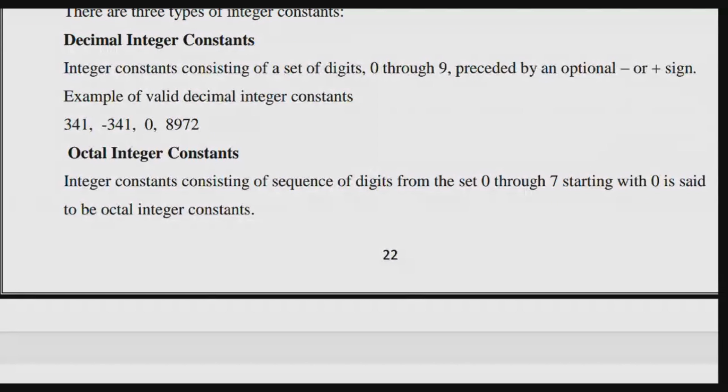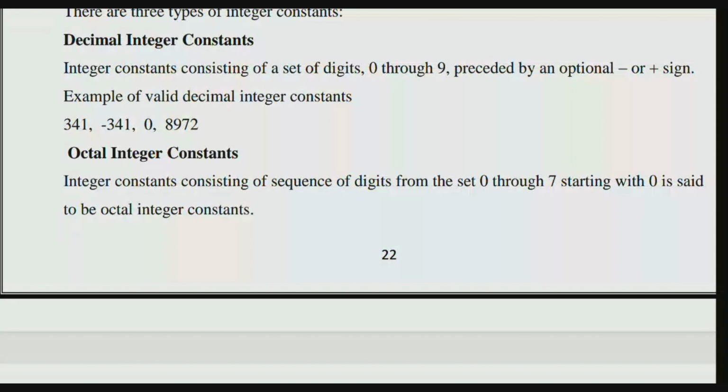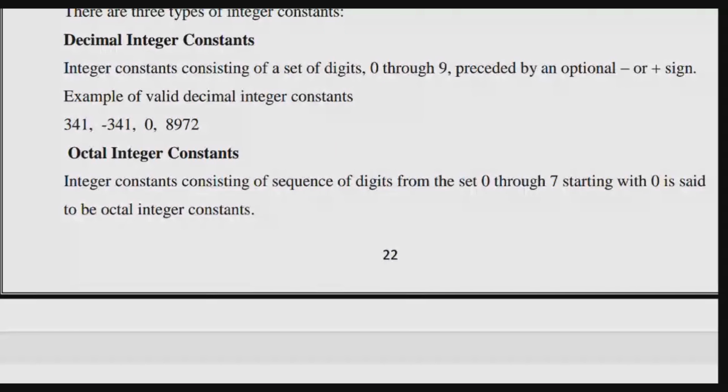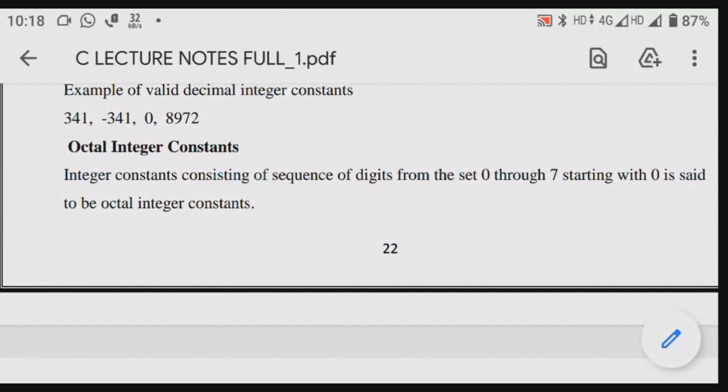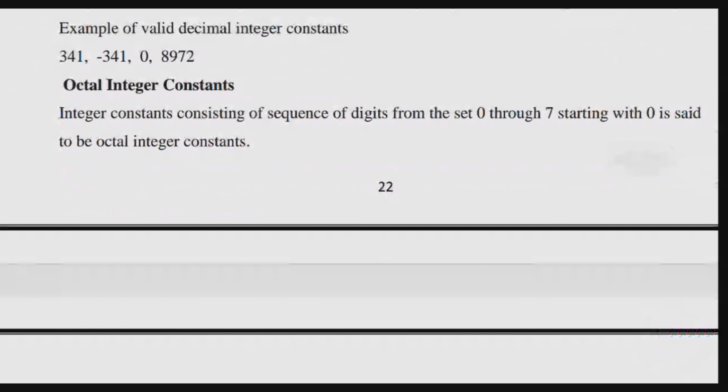Integer constants consisting of a sequence of digits from 0 through 7. In decimal it is 0 through 9, but here it is 0 through 7. Starting with 0 is said to be an octal integer constant. So the starting digit should be 0.